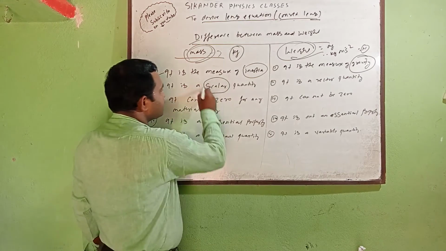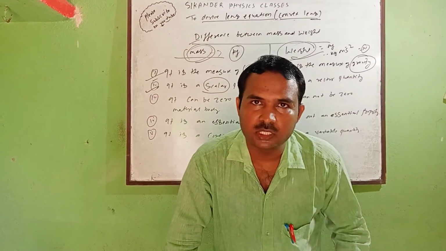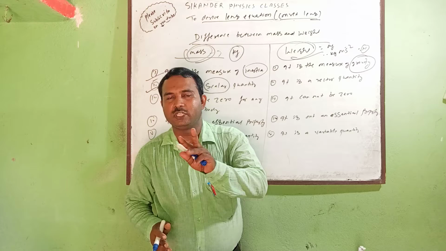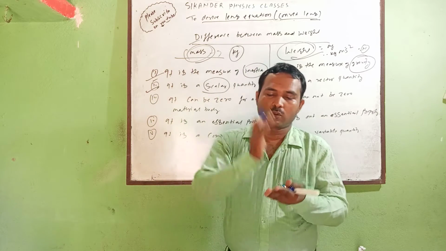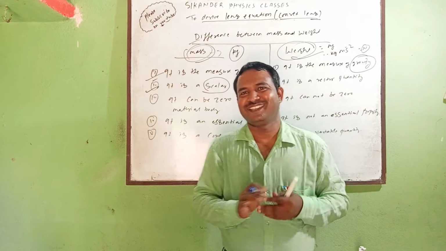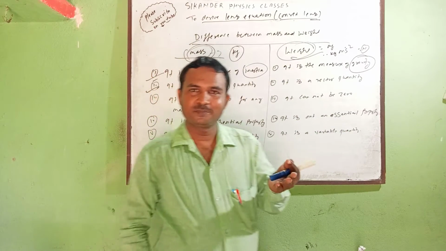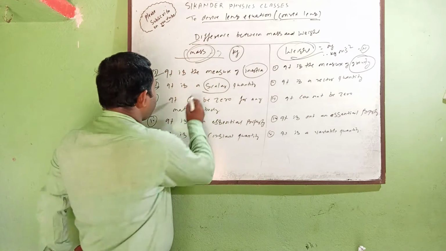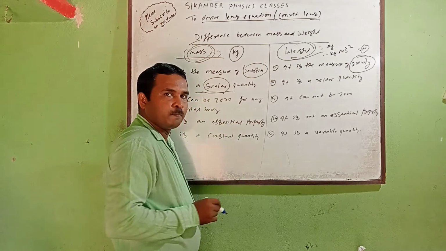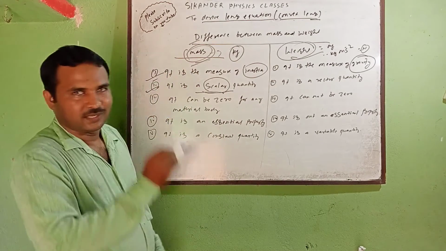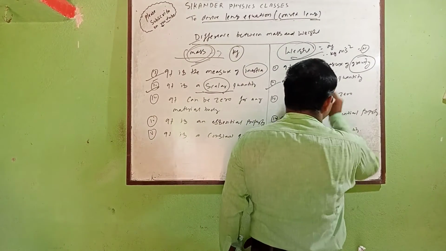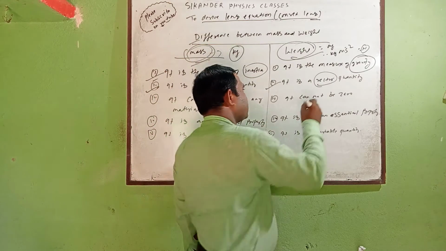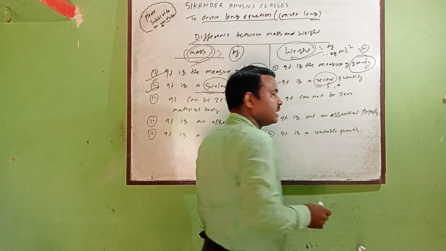Second, we have that mass is a scalar quantity. But before it, quantity means anything that can be measured directly or indirectly. You have two kinds of quantity, scalar and vector. A scalar means the quantity which has only magnitude but no direction. For example, speed is a scalar quantity, while velocity is a vector quantity. So mass is a scalar quantity, it does not have direction. Weight is a vector quantity. A vector quantity means the quantity which has magnitude as well as direction, just like force, acceleration, like that.